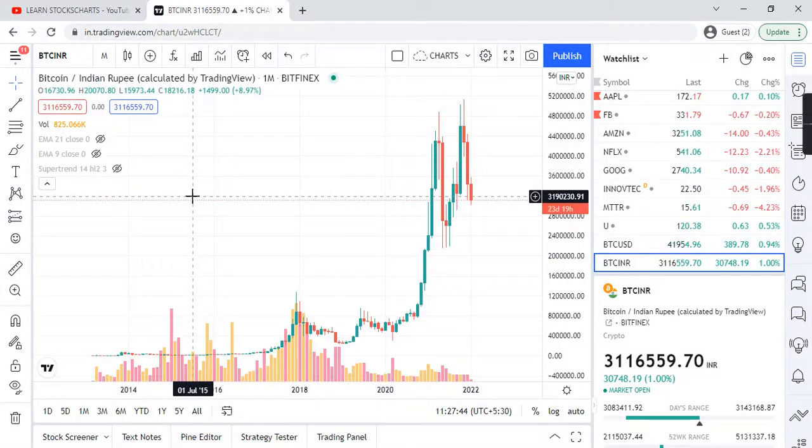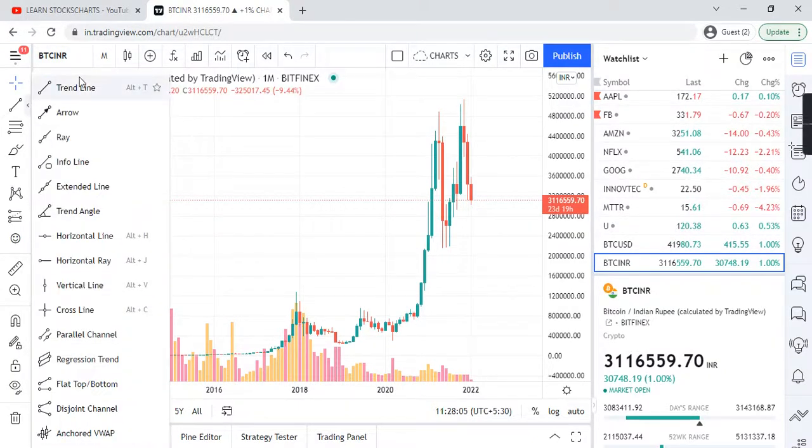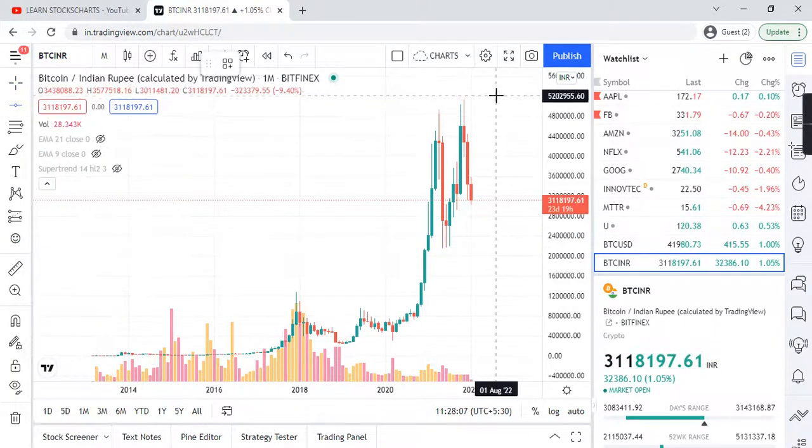My analysis always moves from higher time frames to lower time frames, that is monthly, weekly, daily, and hourly chart patterns. My analysis revolves around support and resistance, price action, trend lines, and whether any chart pattern is there or not. So let me find the highest resistance and highest support for it.